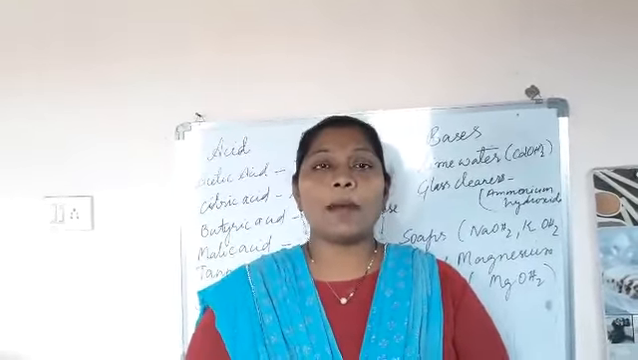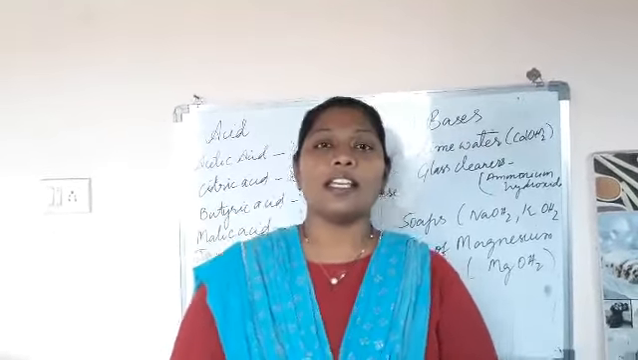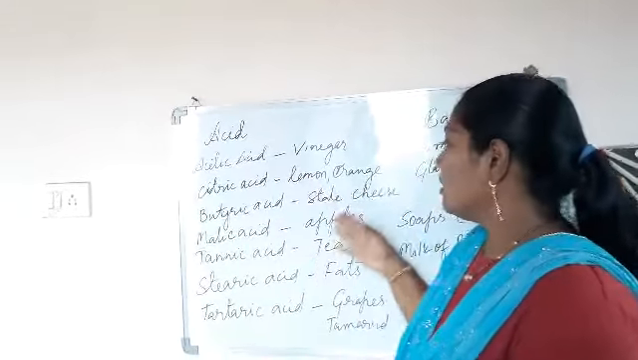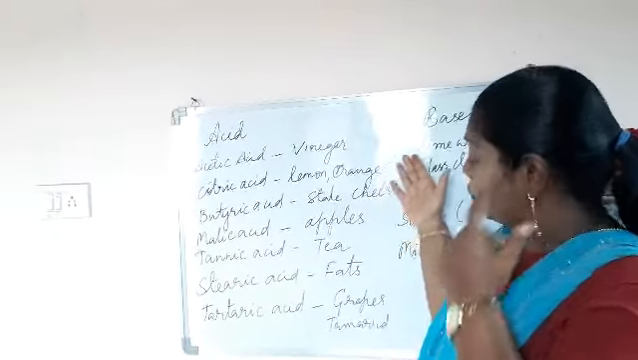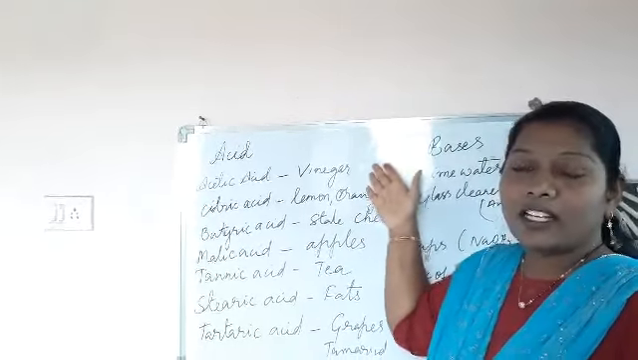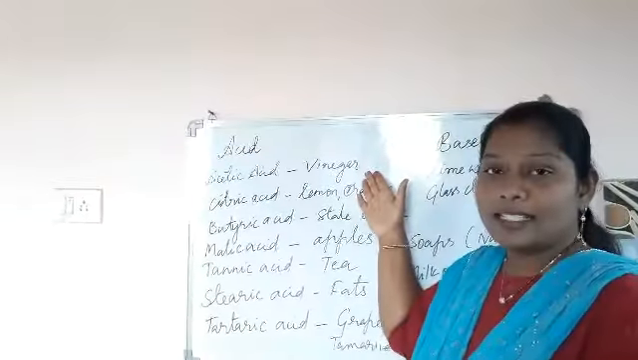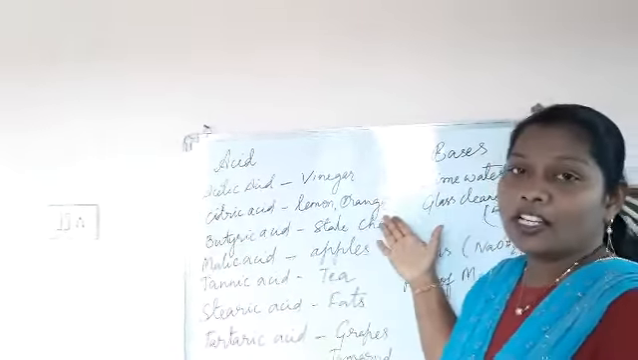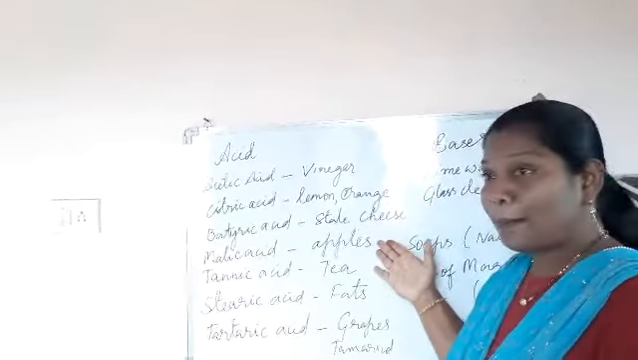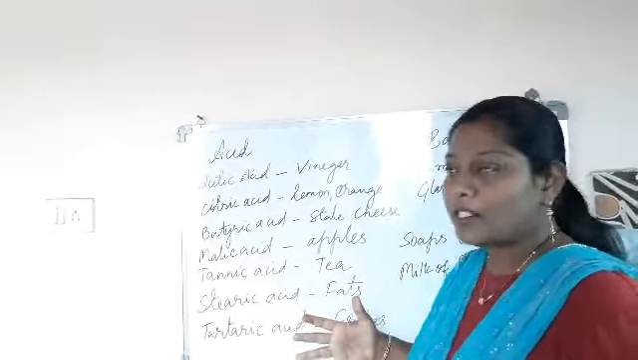Now we will talk about the acids which we see naturally occurring in nature. Let me show you first the food materials in which we find acids. Like the vinegar. This vinegar is used in eating, and you can use it in the making of noodles. Then lemon and orange, which are citrus fruits. Cheese, you love to eat cheese. Apples, tea, fats, grapes, tamarind. There are many other materials also.